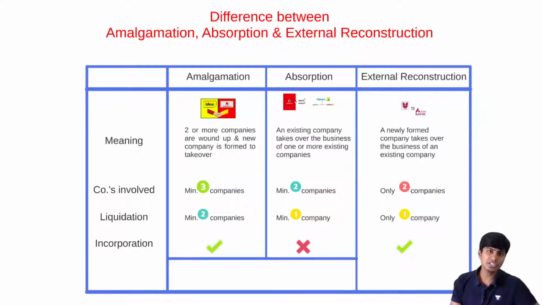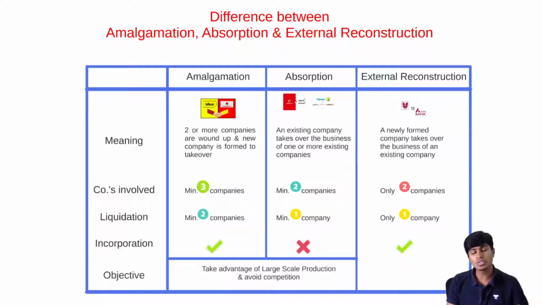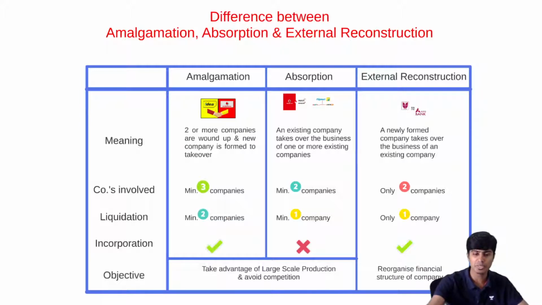And this amalgamation and absorption together, the objective is to take advantage of large scale production or to avoid competition. Whereas external reconstruction, the objective is very simple. It is financial restructuring. You do internal reconstruction, something similar, but when the name of the company is going to get changed, that's what we call as external reconstruction.